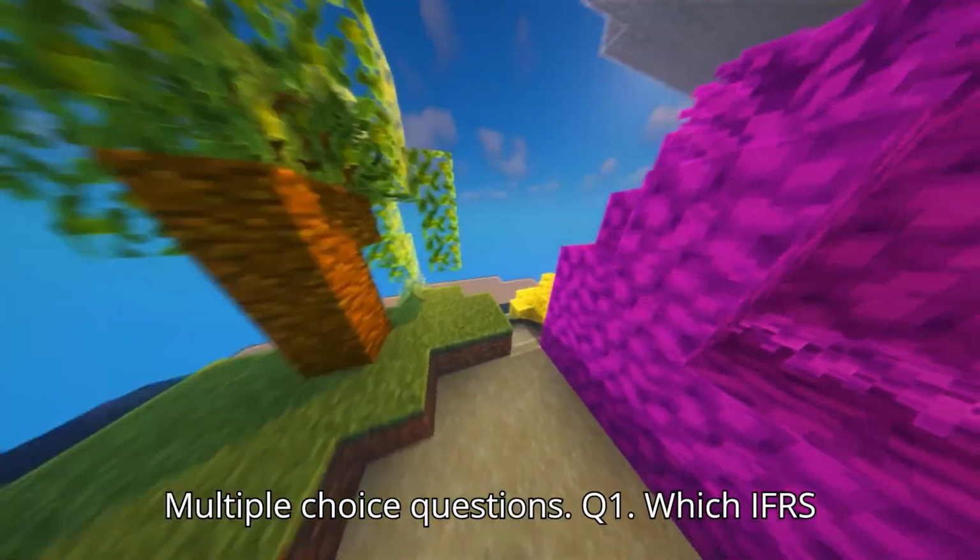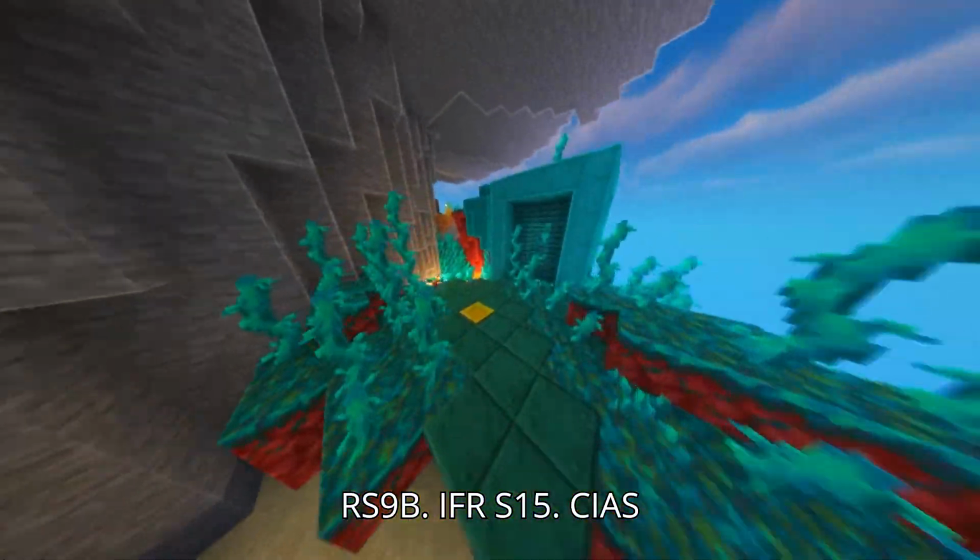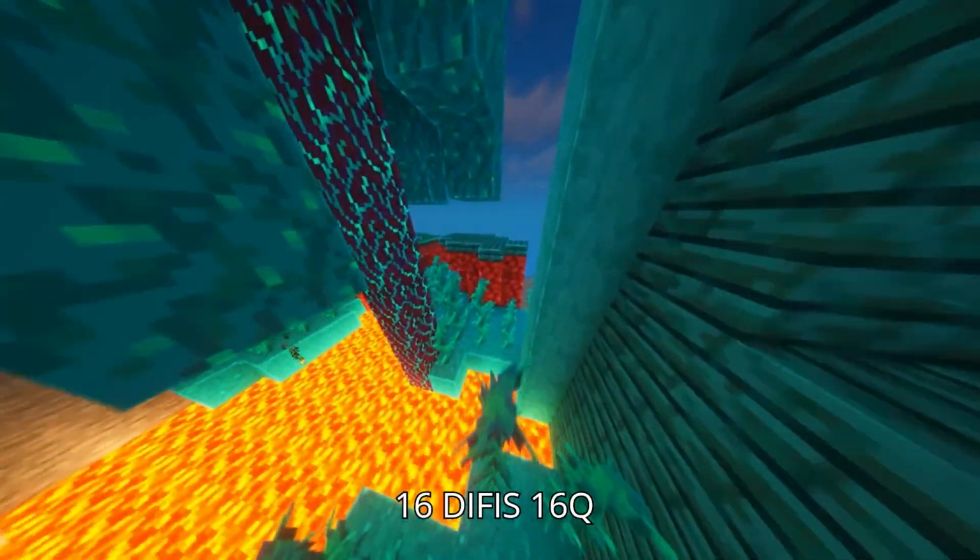Test your knowledge. Multiple choice questions. Q1. Which IFRS standard governs revenue recognition? A. IFRS 9. B. IFRS 15. C. IAS 16. D. IFRS 16.